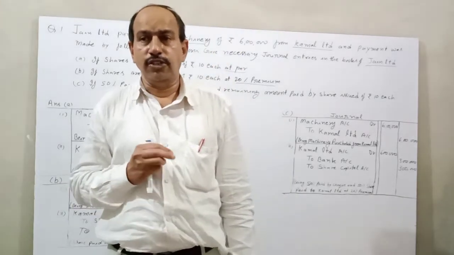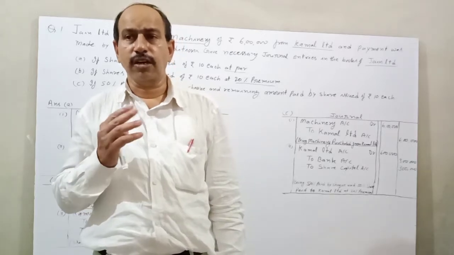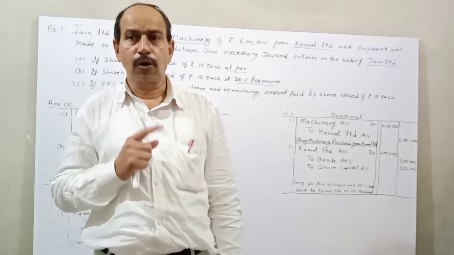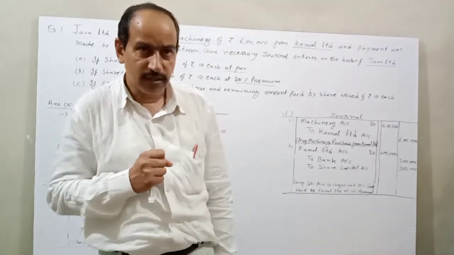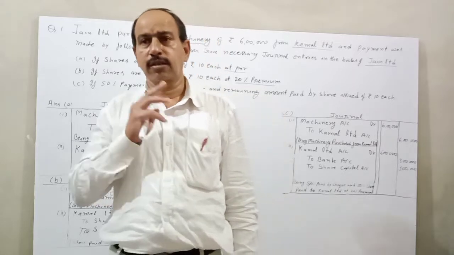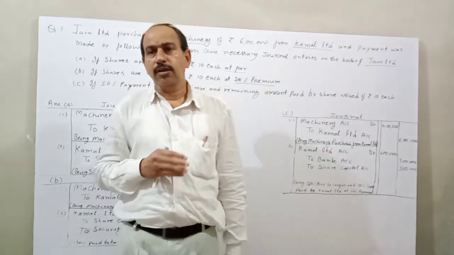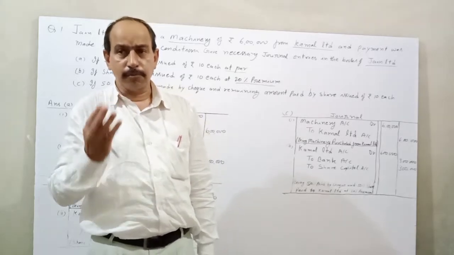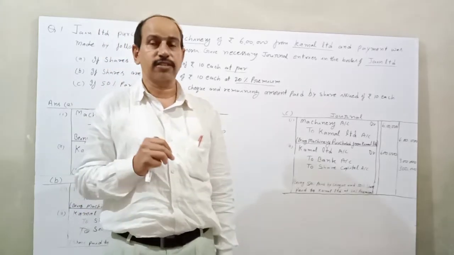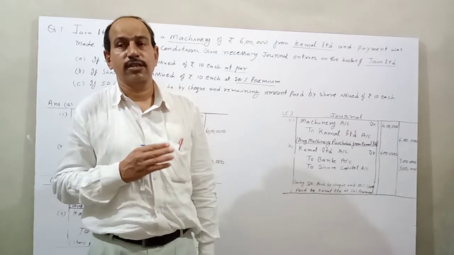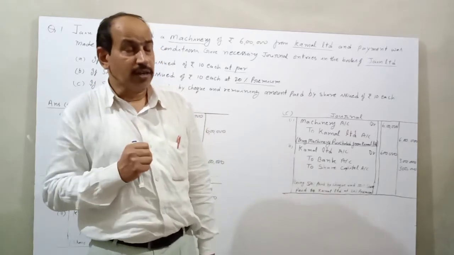In these situations, there are four conditions. First, on purchase of business. Second, on purchase of assets. Third, on issue of shares to promoters for their services. And fourth, issue of shares for underwriting commissions.